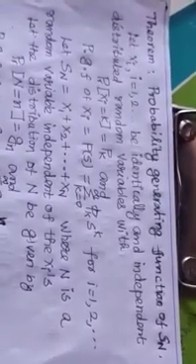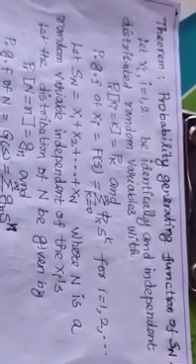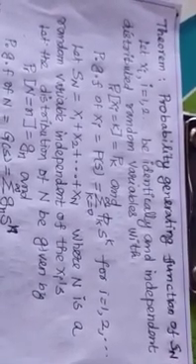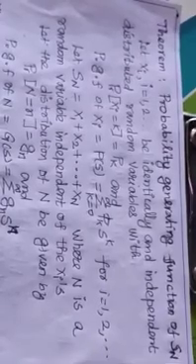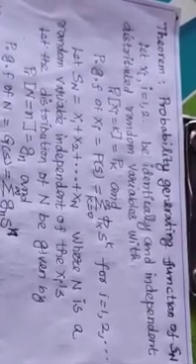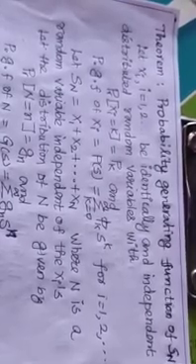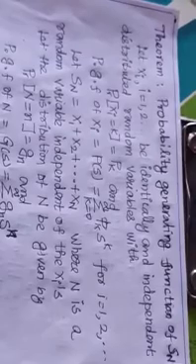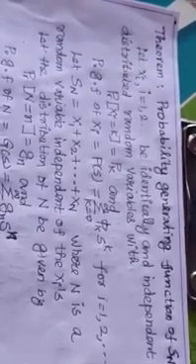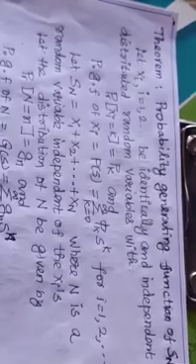Probability generating function of S_N theorem. So S_N is the sum of a random number of random variables, S_N equal to X1 plus X2 plus up to plus X_N. X1 is also a random variable, X2 is also a random variable, and that sum is also a random variable. That's why S_N is the sum of a random number of random variables.